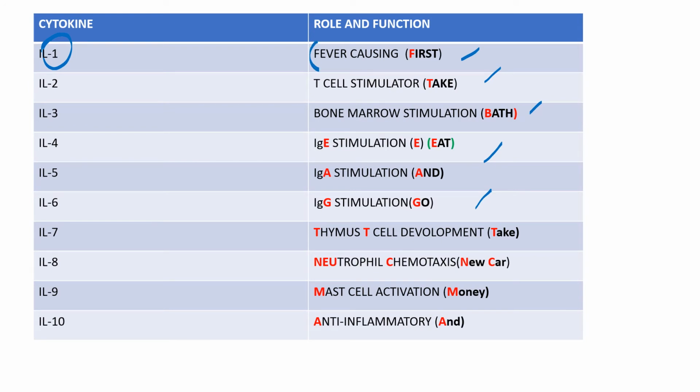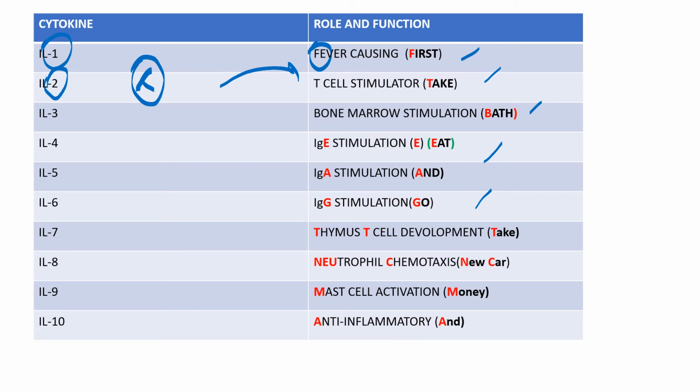F for fever. Interleukin 1 is the most pyrogenic cytokine, right? Second, it is the most important cytokine responsible for the systemic effects of inflammation. So 1 is very important. In fact, it is the most important pyrogenic cytokine. Interleukin 2, can you remember? It also has T. So it helps in T cell stimulation. We have already studied in the previous diagram that interleukin 2 is released by these T helper cells, which will further allow the stimulation and proliferation of the existing T cells.